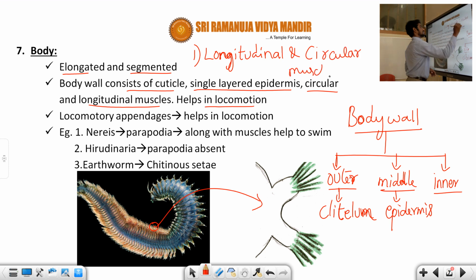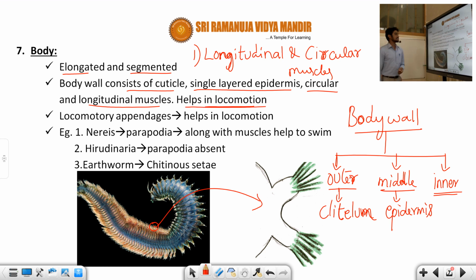So what do you understand, students? The body wall's outer part is made up of the clitellum, and the middle part is the epidermis. The inner part is made up of 2 types of muscles, longitudinal muscles and circular muscles. These all help in locomotion only.